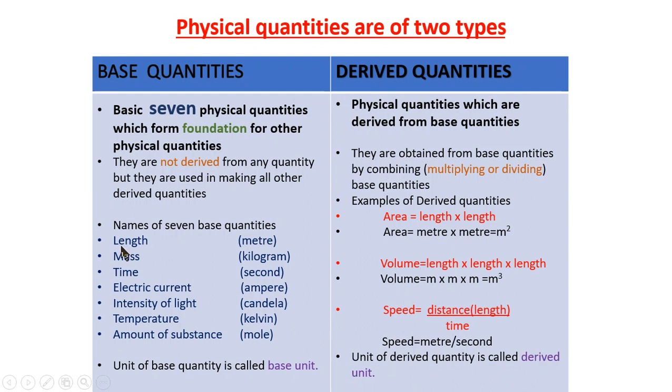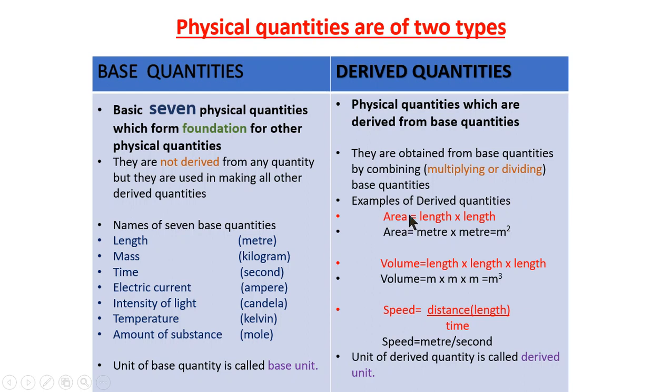Okay, so the 7 base quantities are length, its unit is meter; mass, its unit is kilogram; time, its unit is second; electric current, its unit is ampere; intensity of light, its unit is candela; temperature, and amount of substance. And the units are called base units because these are base quantities. Okay, they are only 7 in number.